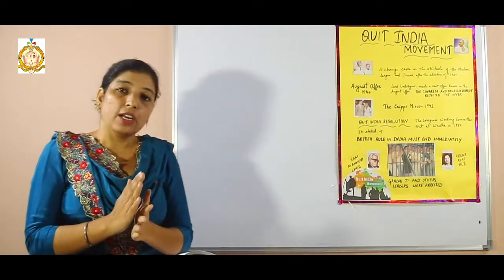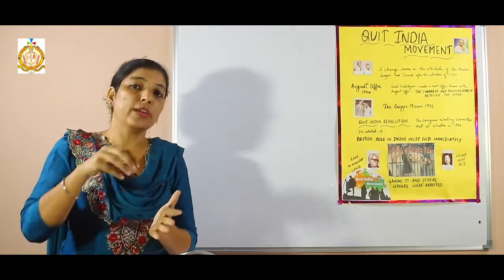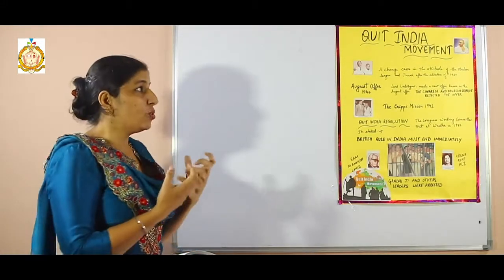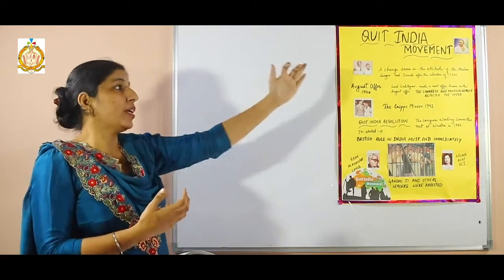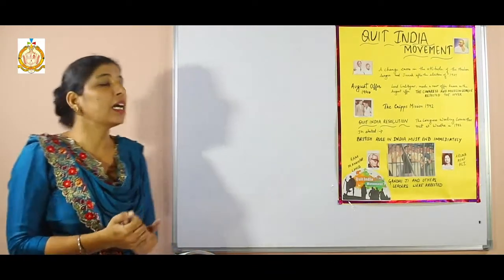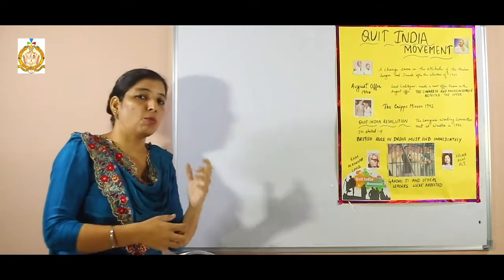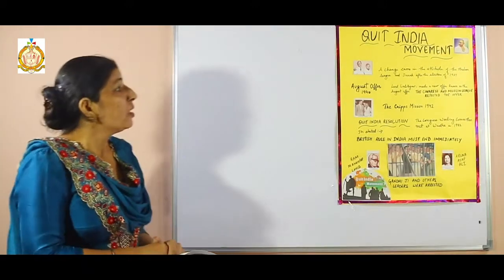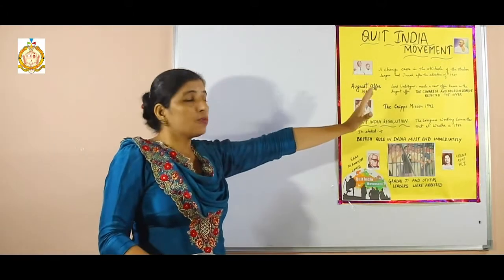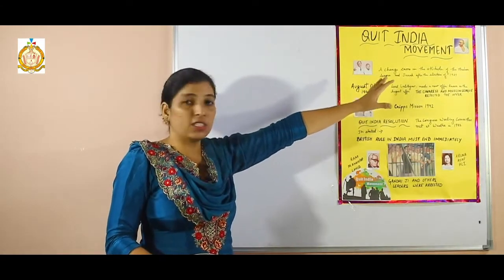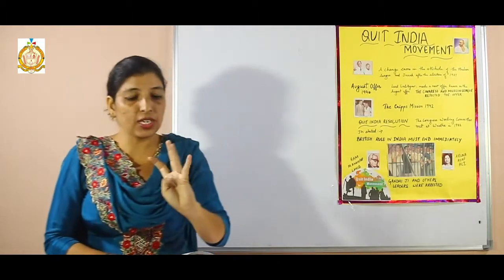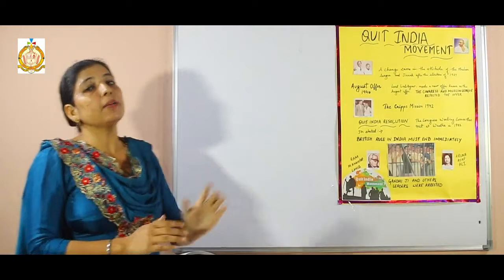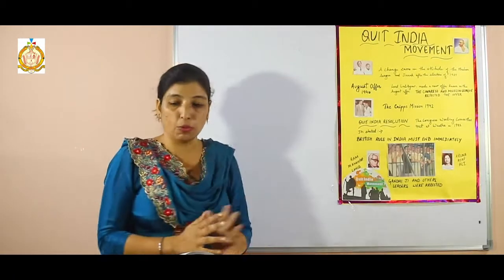And after that we will learn about the Cripps mission, how the Cripps mission failed, and how the Quit India resolution was passed, and after that the Quit India movement started by Gandhiji, and what was the impact of this movement. Those topics we will discuss in this video. Clear? In previous videos we learned about Gandhiji's movements. One is the Non-Cooperation movement, another one is the Civil Disobedience movement. So the third movement which was started by Gandhiji is the Quit India movement.